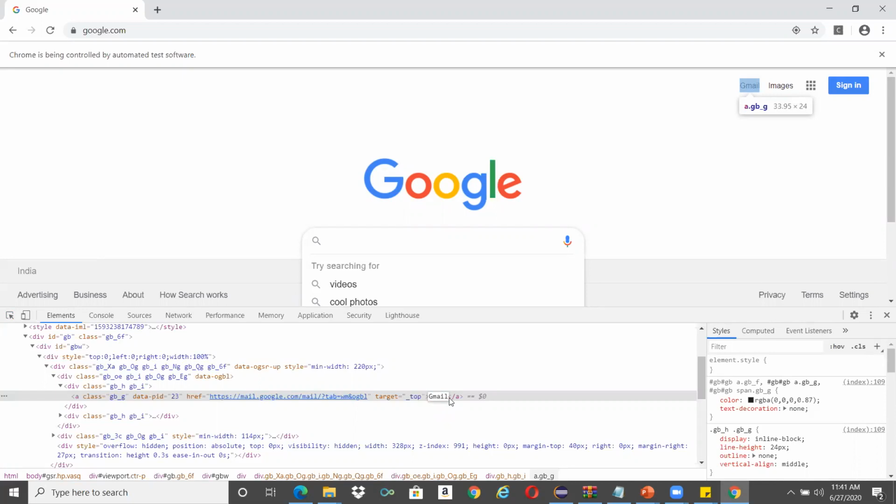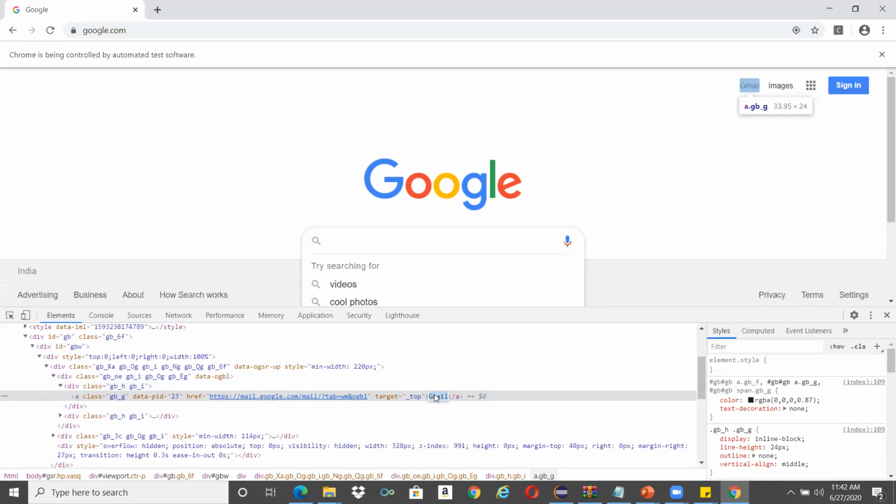That means you can use half of the text. Instead of Gmail, you can take GMA, and write it in driver.find_element_by_partial_link_text in brackets and double quotation marks. If it is link text, you have to write everything. If it is partial link text, you can write even half of it, a subset of it.